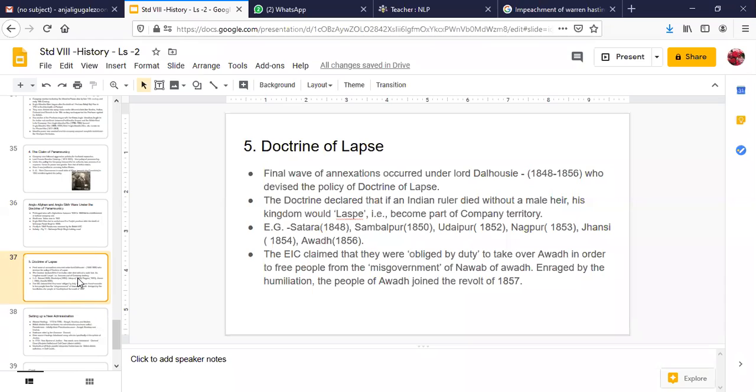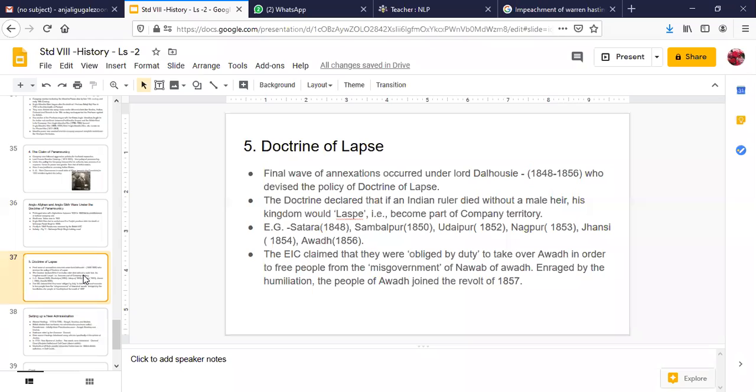Now what happened was, when they were annexing Awadh, the East India Company claimed that they were obliged by duty to take over Awadh in order to free the people from the misgovernment of the Nawab of Awadh. This enraged the people of Awadh, and they felt humiliated when the East India Company claimed that. The people of Awadh joined the revolt of 1857, which is also known as the first war of independence for India. I hope this is clear to all of you. Any doubts here, children?